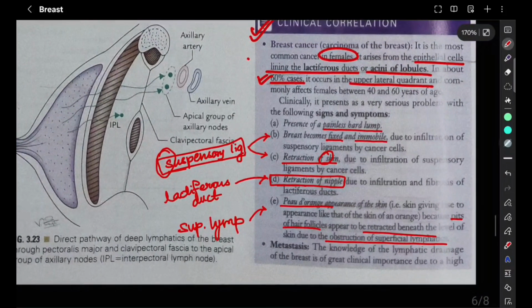So these are the points to be remembered. Painless hard lump. When it is getting infiltrated into suspensory ligaments, two problems: the breast is going to get fixed and immobile, and retraction of skin. Skin, suspensory. Remember that. Retraction of nipple takes place when it is infiltrated into the lactiferous duct. Peau d'orange is when there is obstruction of superficial lymphatics. The pits of hair follicles appear to be retracted beneath the skin.